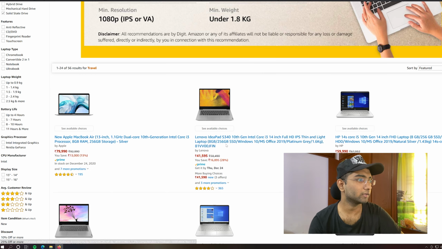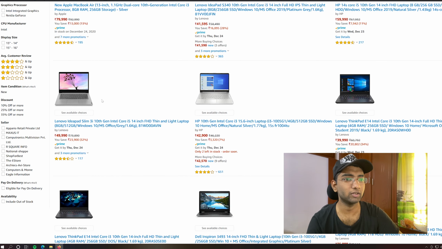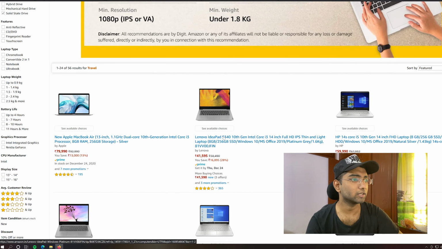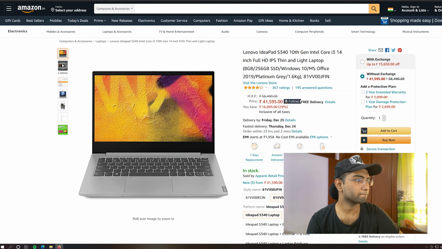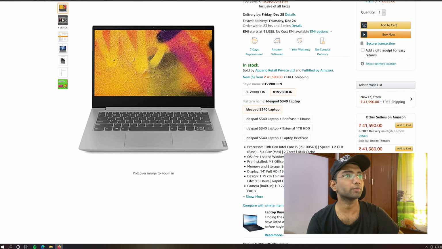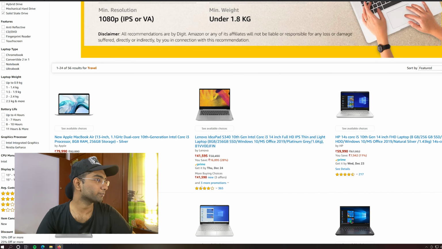I think even this is having Core i3, maybe dual core. That's why it didn't show up in our custom filters. So if you want, we can just click on this and check the specifications right now. Yeah, it is a dual core, so don't go for i3. No i3 in 2020. Another point.